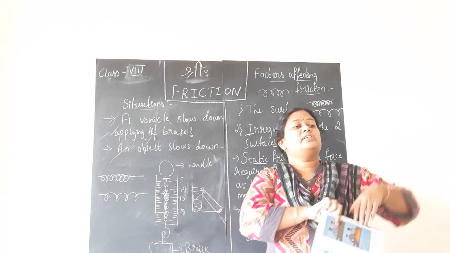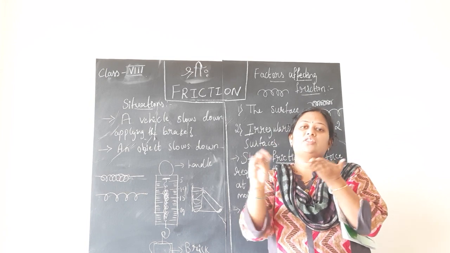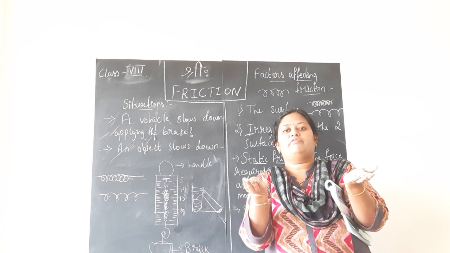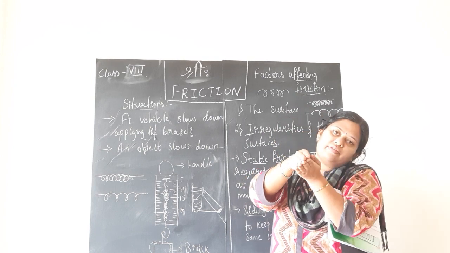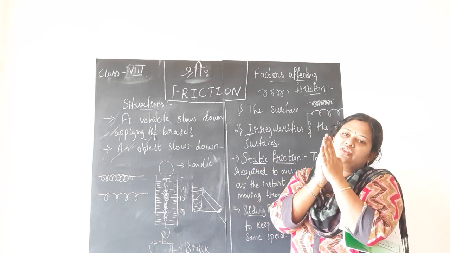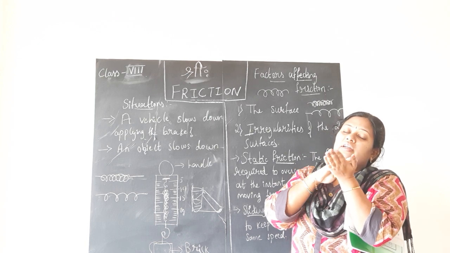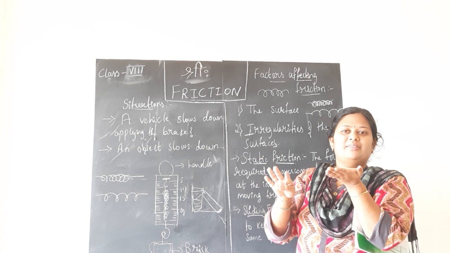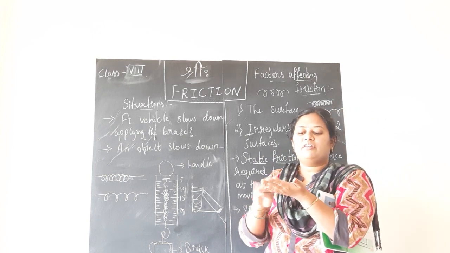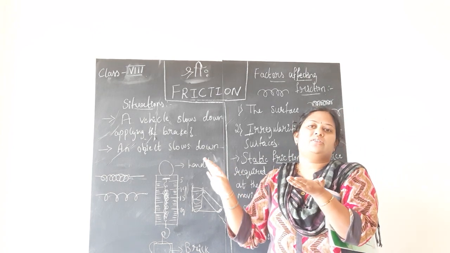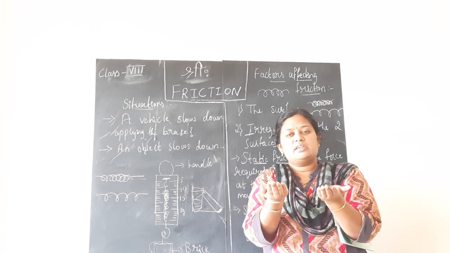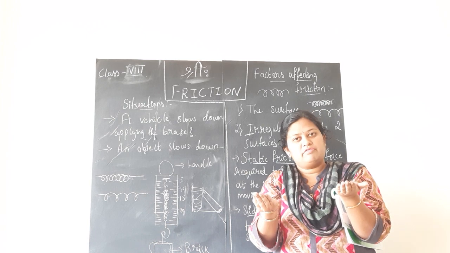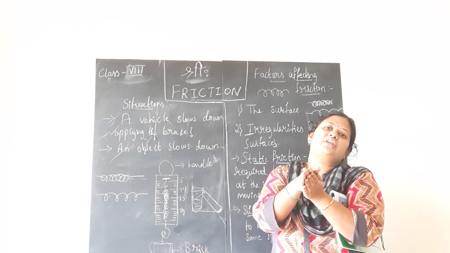So what happens is, if the object surface is also rough, and the surface on which the object is moved is also rough, when you are rubbing two rough surfaces, what will happen, children? The interlocking. If the surface is not smooth, it is irregular. It has some irregularities. A rough surface has irregularities on it. So both the object and the surface are rough, children. When you rub each other, what happens?